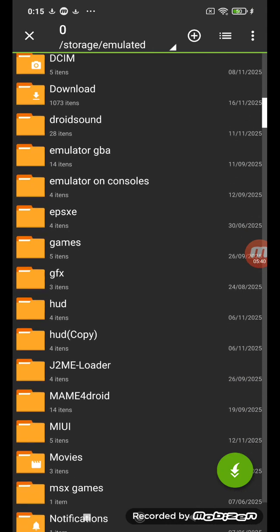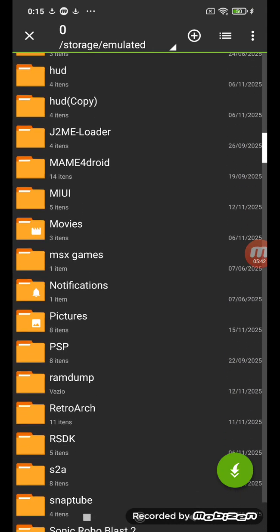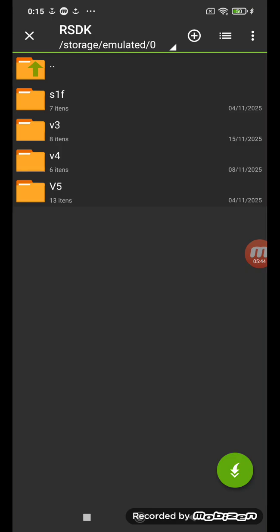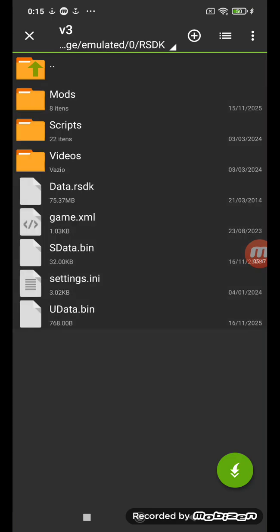You need to go to your file system, find RDSK, go to this and click into this button. This make this, put in this. And when you put this, it's working.